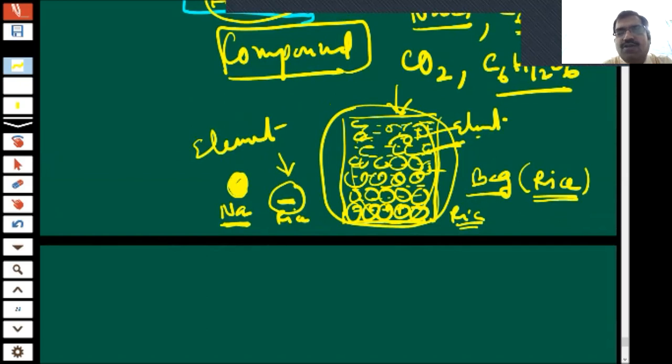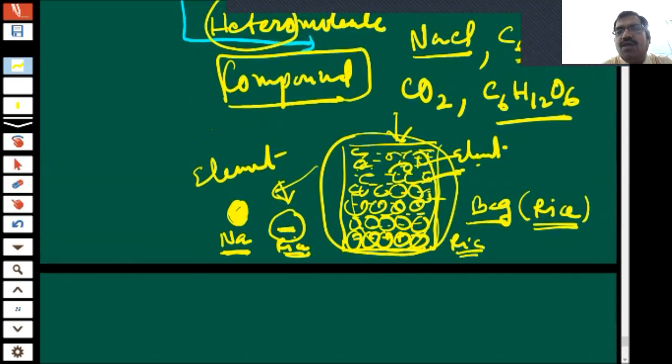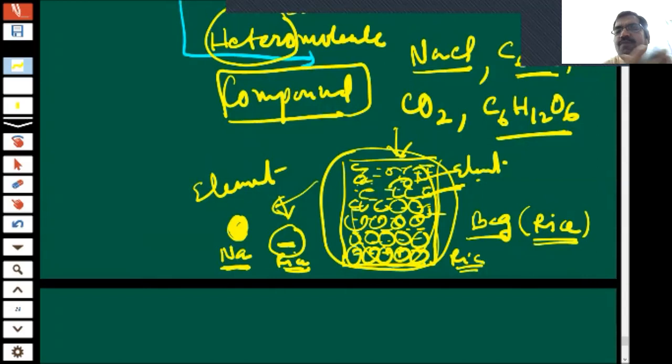So that is the difference. There is no problem telling this also rice, and it is full of rice. This is also an element, and this is also an element. So it is the method of how we represent. See, every bag we cannot open. If we want to sell rice, we can't open every bag. Only some samples will be there. Just you see the sample and you can see the quality. Did you understand, children? Yes, sir.